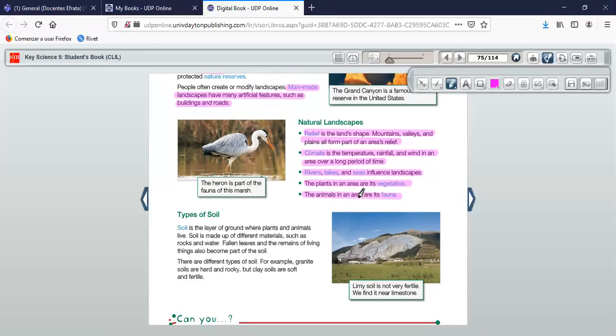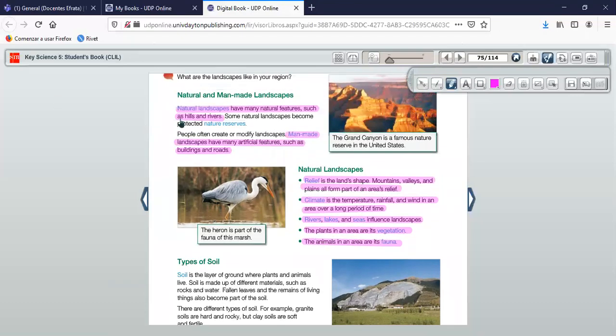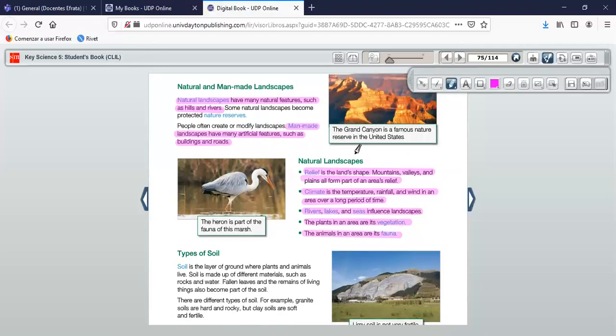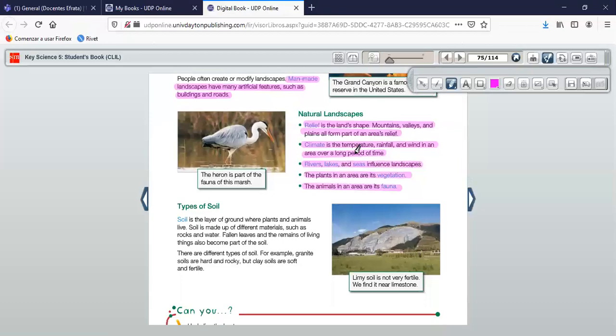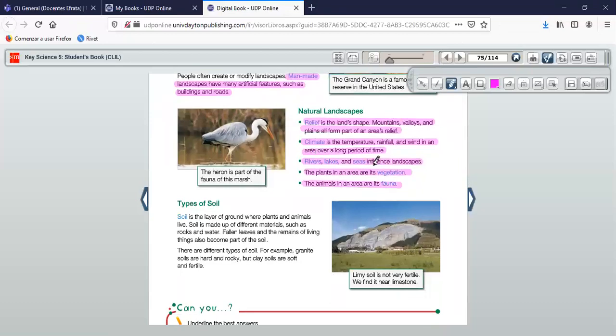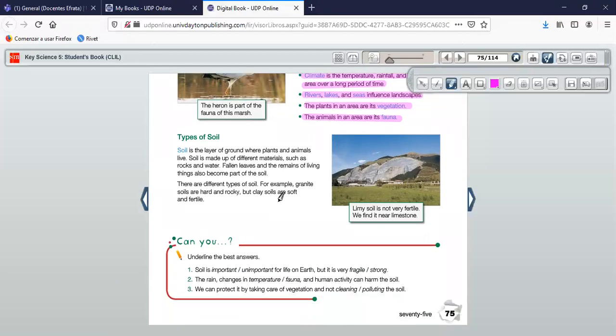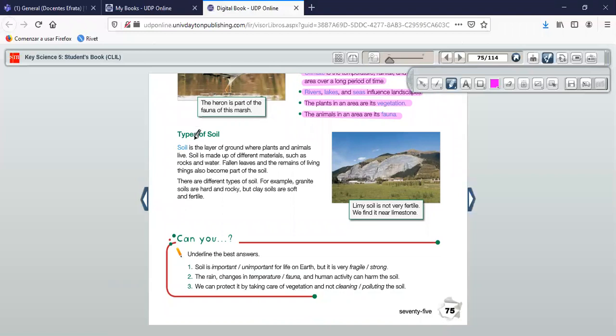Excellent. So we know about the natural landscape and the man-made landscape, okay? The natural are all the things that we can see in nature, and the man-made are all the things that a man or people do, okay? And in the natural landscape, we can find the relief, the climate, rivers, lakes, and seas, the vegetation, and the fauna. Let's go to the next one. We're going to study about the types of soil. Okay, suelo, tipos de suelo, types of soil.